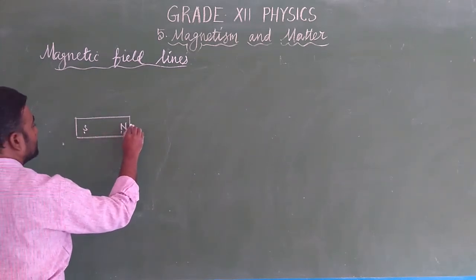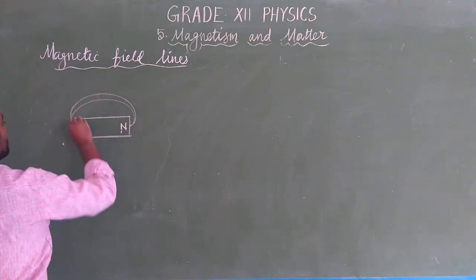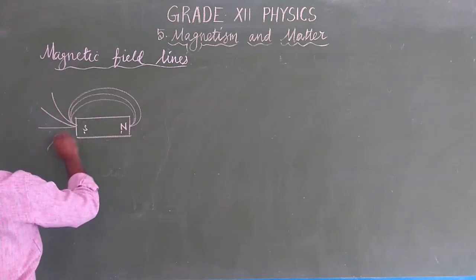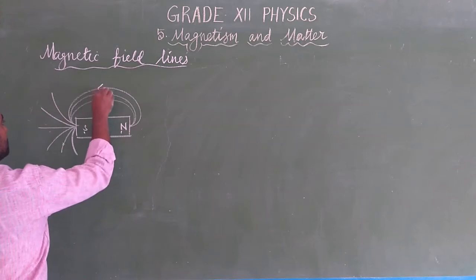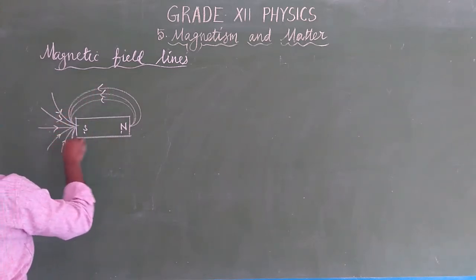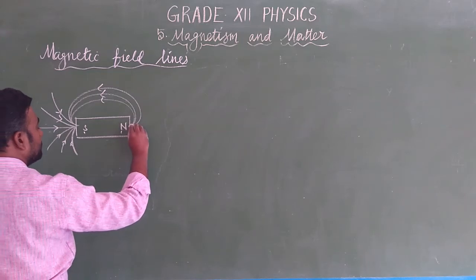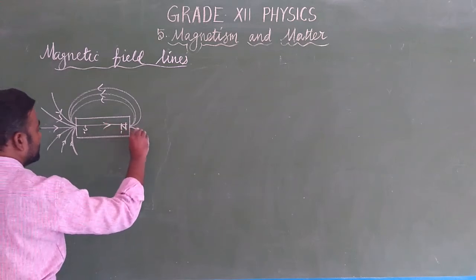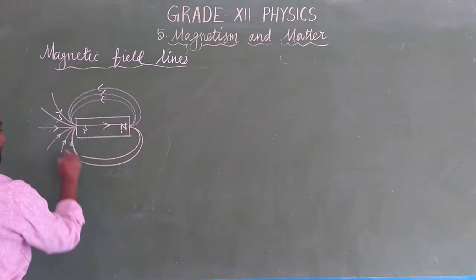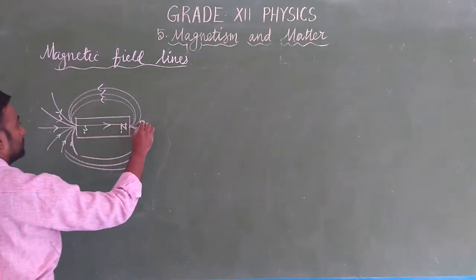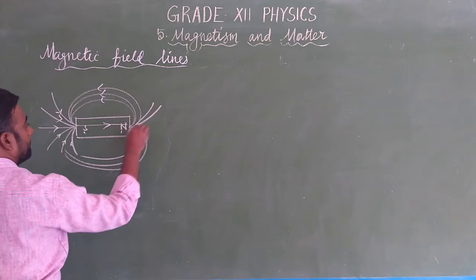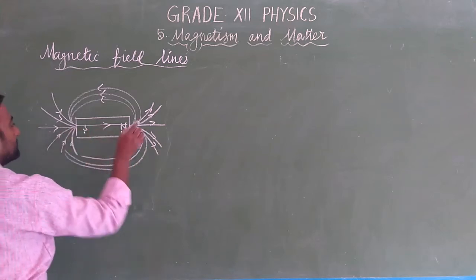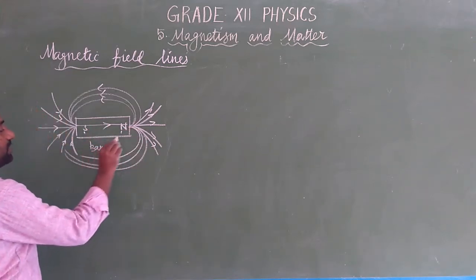The magnetic field lines go externally from north to south, internally from south to north. So this is the magnetic field of the bar magnet.